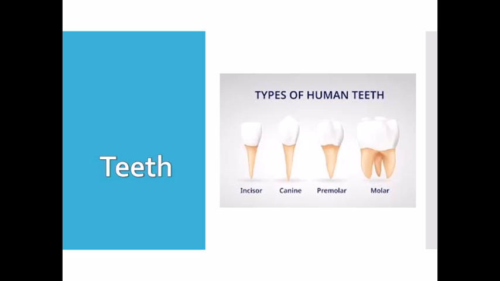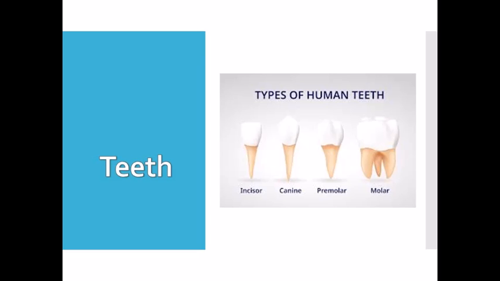Next we will discuss teeth and their types. We know that we eat food with the help of our teeth. Teeth break the food into small pieces, chew and grind it, and this chewing mixes the small pieces of food with saliva. This process is called mastication, and this digestion of food inside the buccal cavity is called mechanical digestion.